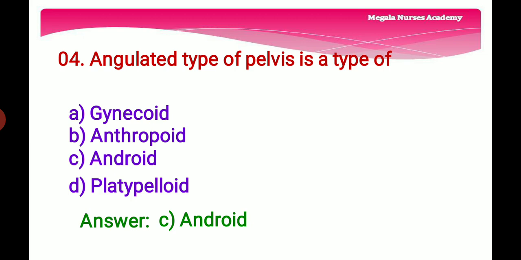So the right answer is option C, android, because the android pelvis has a triangular inlet, prominent ischial spines, and a more angulated pubic arch. That's why the android pelvis is considered an angulated type of pelvis. So the right answer is option C, android. Angulated type of pelvis is a type of option C, android.